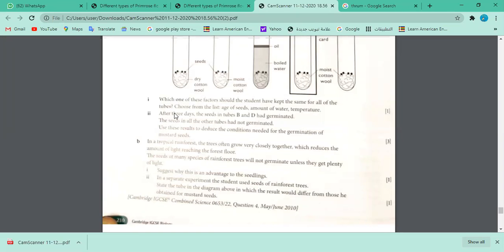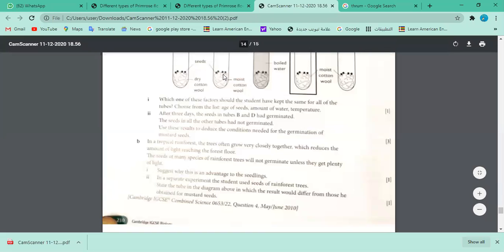They are now using, instead of mustard, rainforest seeds here, all rainforest seeds. So state the tube in the diagram here, in all 1, 2, 3, 4, 5. In these 5 tubes, in which would the result differ from those he obtained from mustard seed? And how would the result differ?